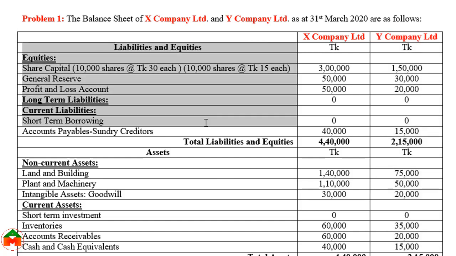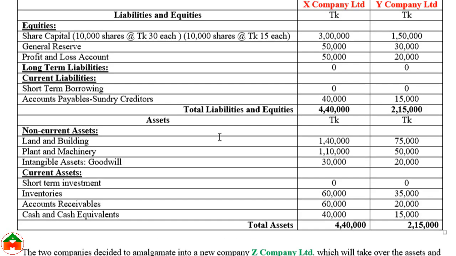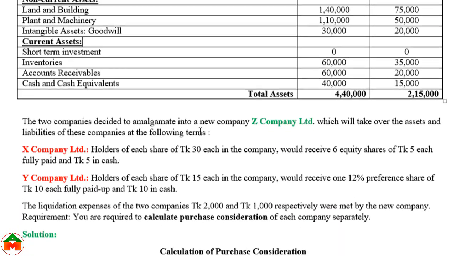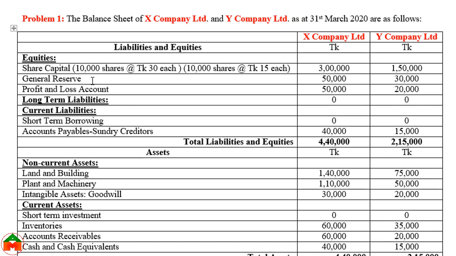Here we can see the liabilities and equities, and here we can see the assets. Whenever we are calculating the purchase consideration, we will just focus on the items of equities. Payment to the equity holders would be considered in calculating the purchase consideration.